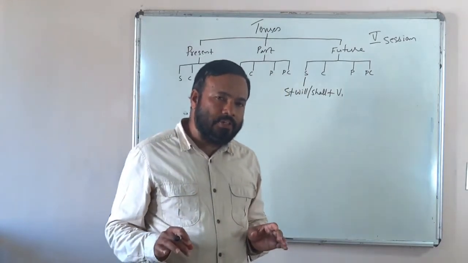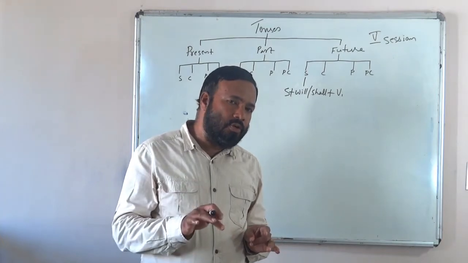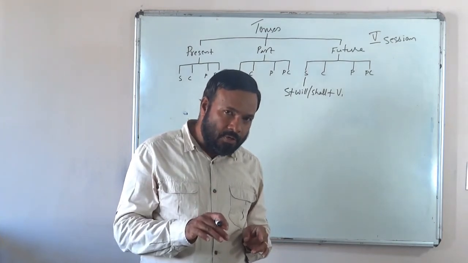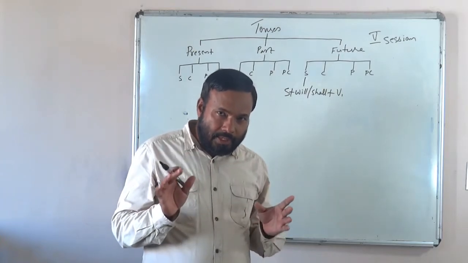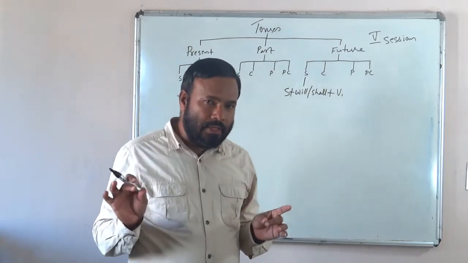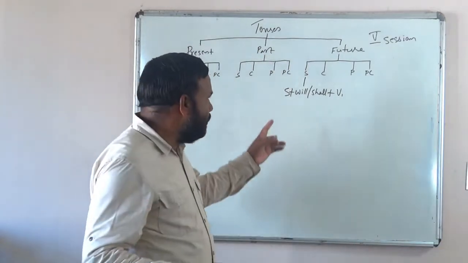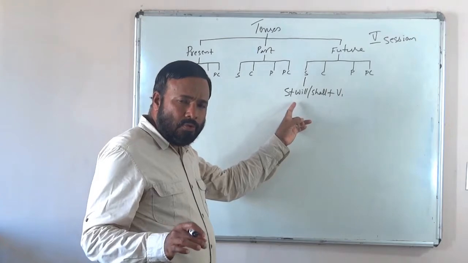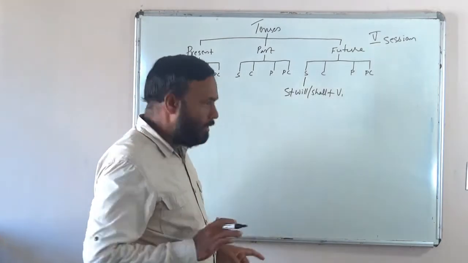See the sentence. They will visit us next week. When we say they will visit us next week, they already visited? No. Now they are visiting? No. They will visit. The action is going to happen. The action is yet to take place. The action is still to take place. Quite simple, isn't it? So, simple future tense simply shows an action that is going to happen. Right?